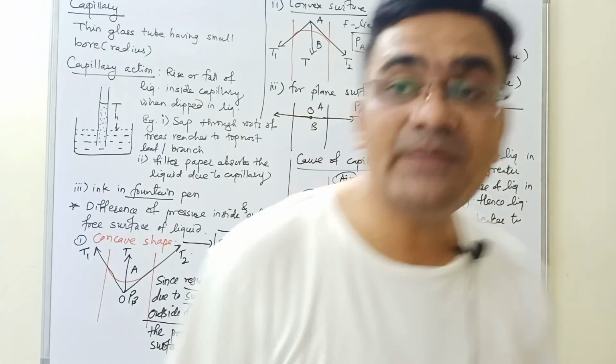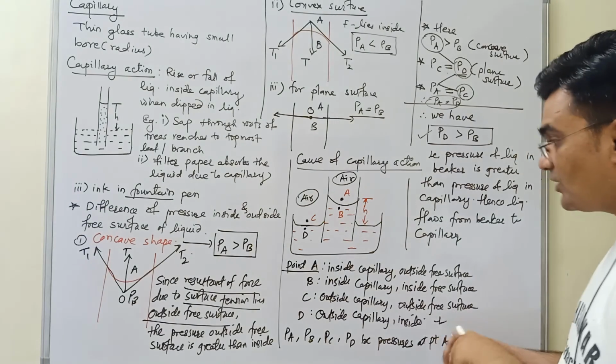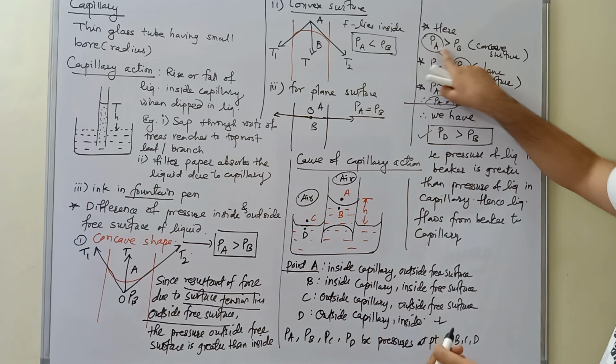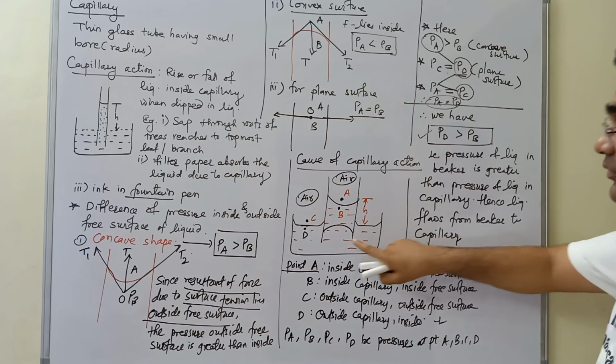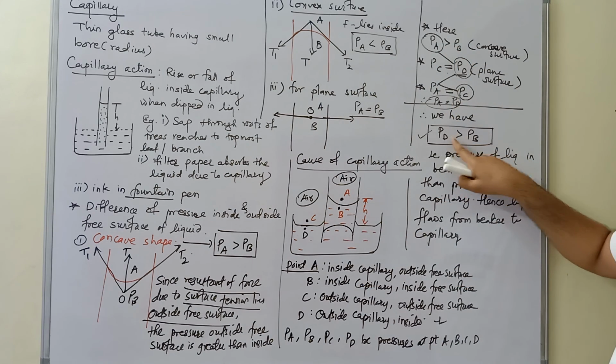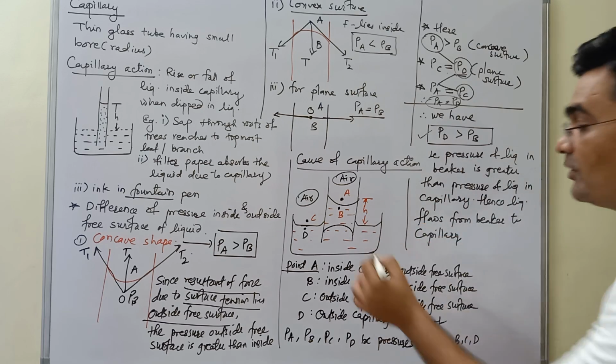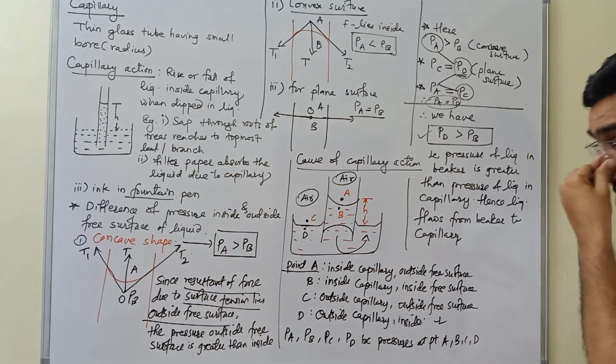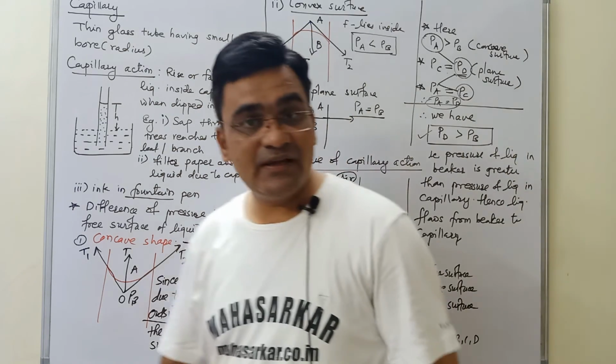So now if suppose you had given the convex surface, then what will happen? Everything is same, only this equation is going to change, and because of that, you are going to prove that PB is greater than PD, and hence liquid from capillary flows towards the beaker. You just try this, it is very simple. I hope you understood this again.